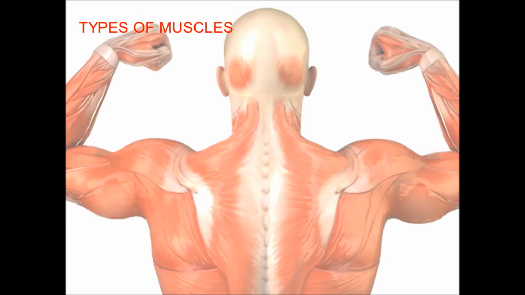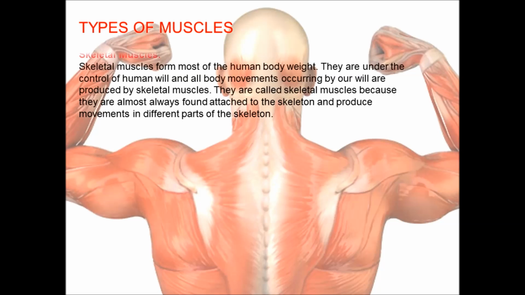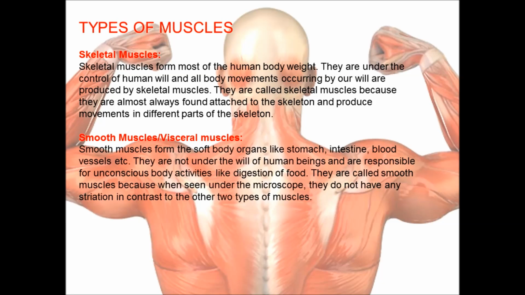Types of muscles. Skeletal muscles. Skeletal muscles form most of the human body weight. They are under the control of human will, and all body movements occurring by will are produced by skeletal muscles. They are called skeletal muscles because they are almost always found attached to the skeleton and produce movements in different parts of the skeleton.